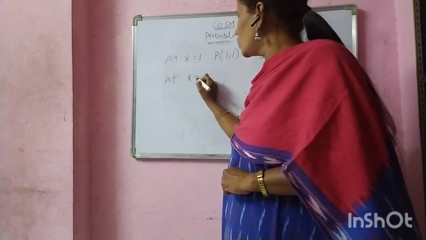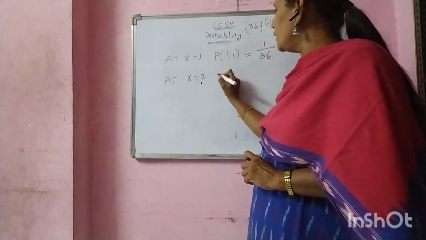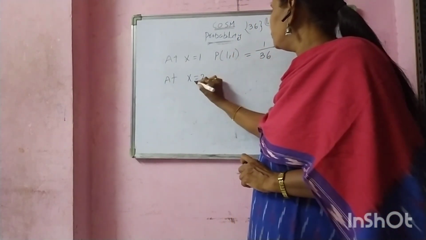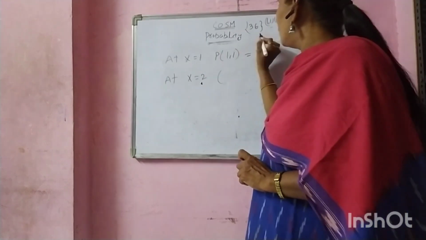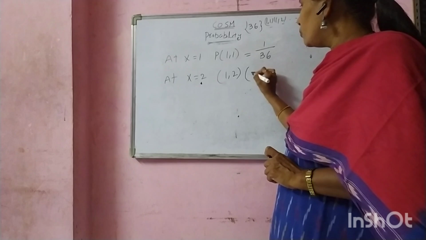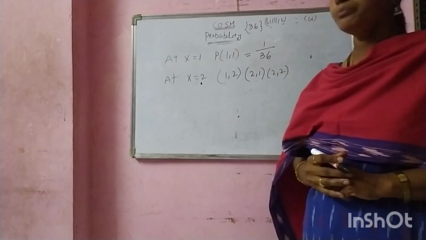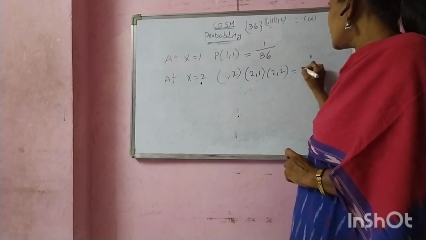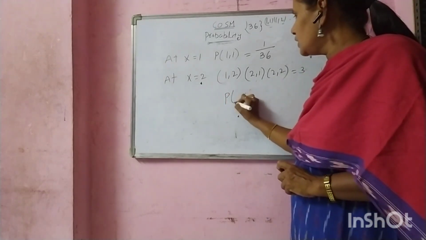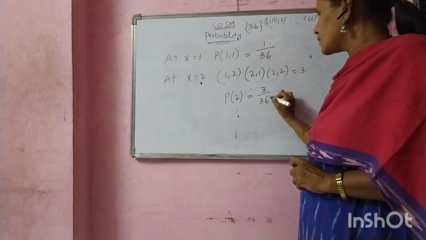At X equal to 2, means here (1, 1), maximum value 2, (2, 1), (2, 2). Now how many favorable cases? 3 favorable cases. Means probability P of 2 equals 3 by 36.